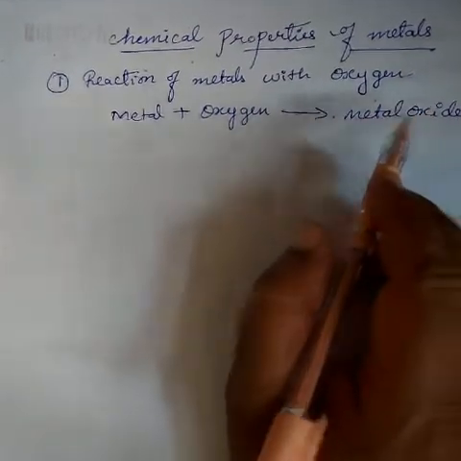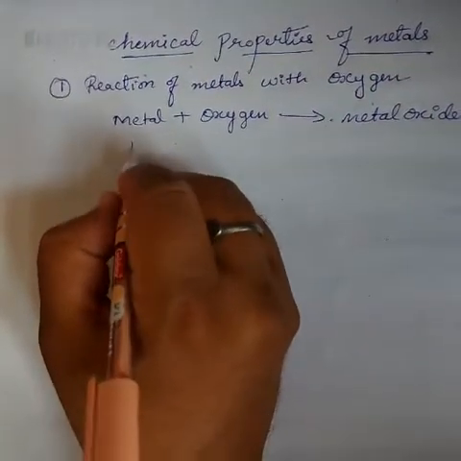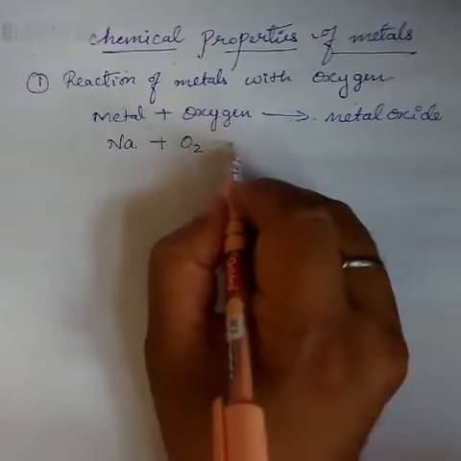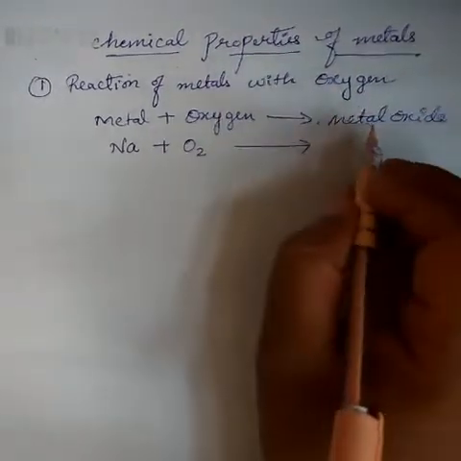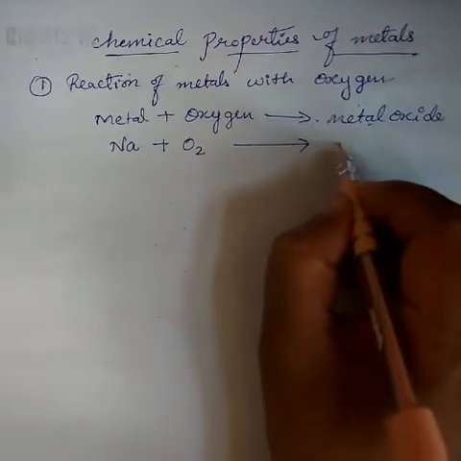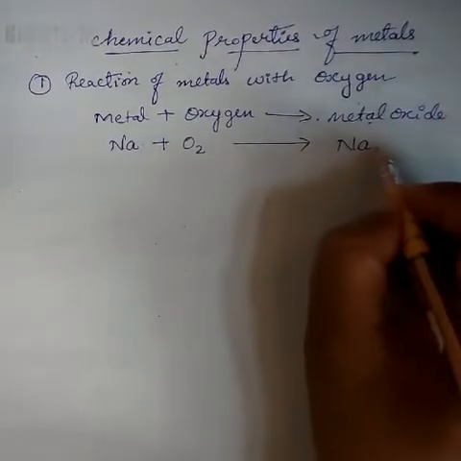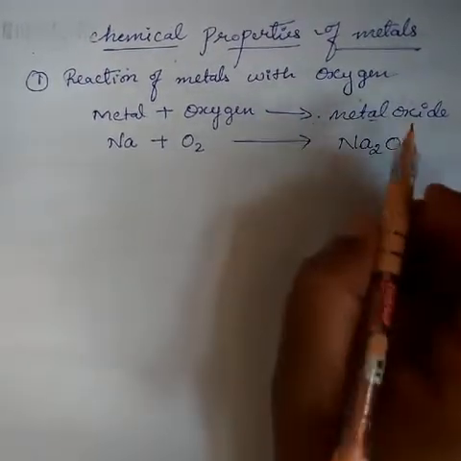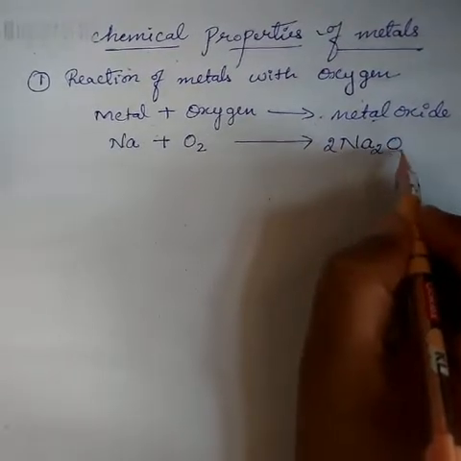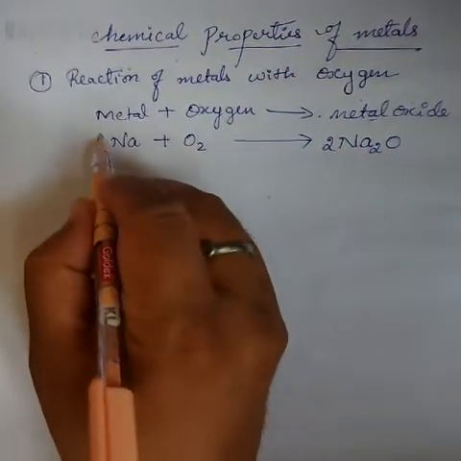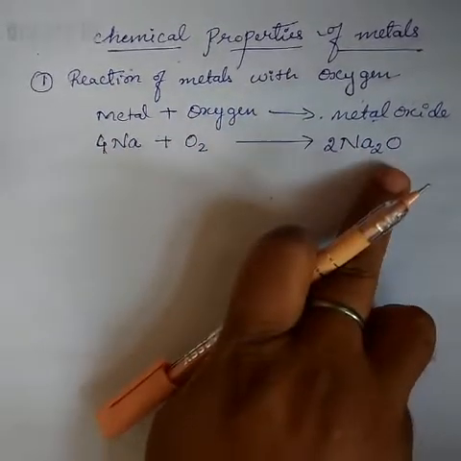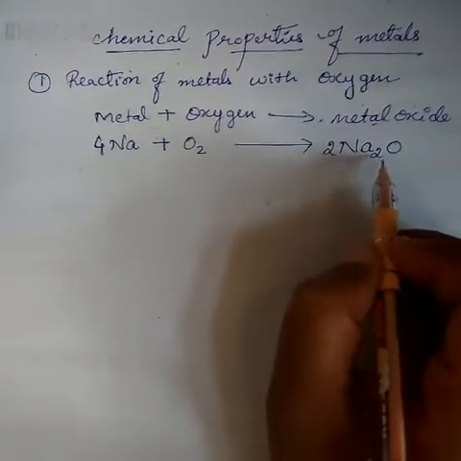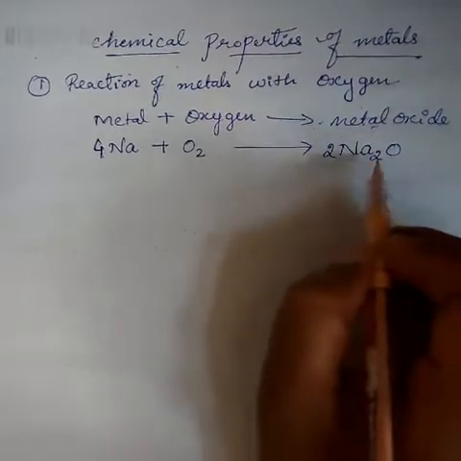Say you take an example, that is sodium. Sodium is a metal, plus oxygen, O2. Then what is the product formed? Metal oxide, which means Na2O. To balance it, put 2 here and 4 there. So this is the formation of sodium oxide. Don't write it as Na2O2. Knowing the valency, you just write down the formula of the product.